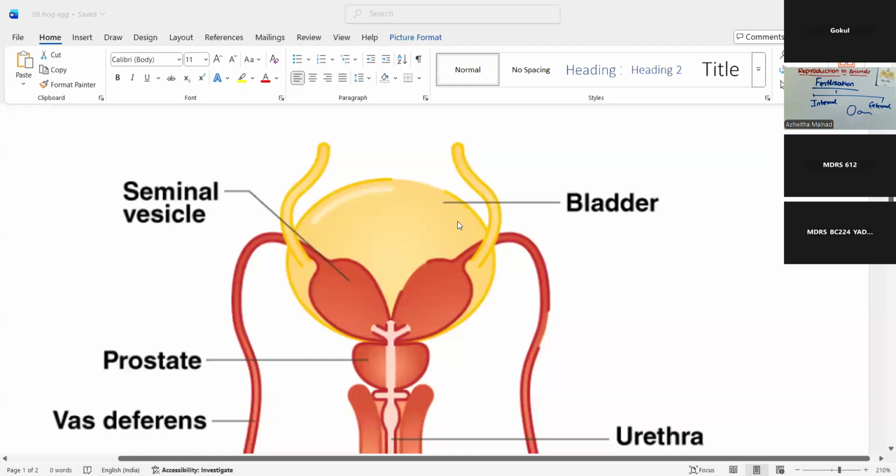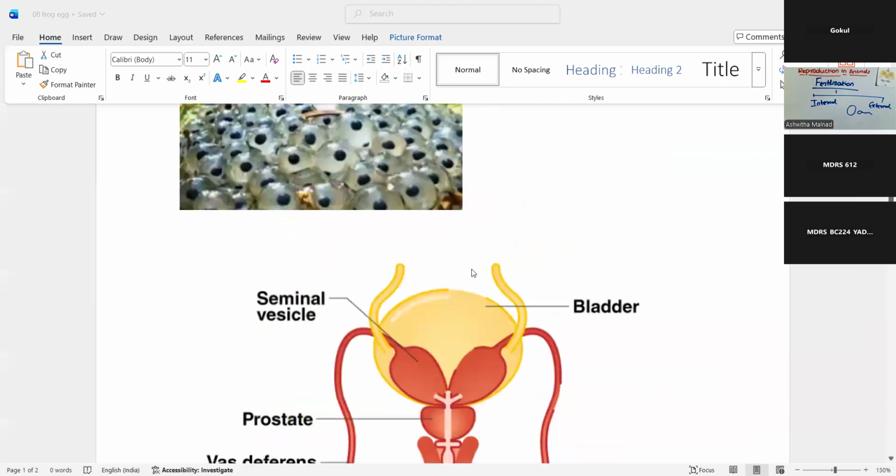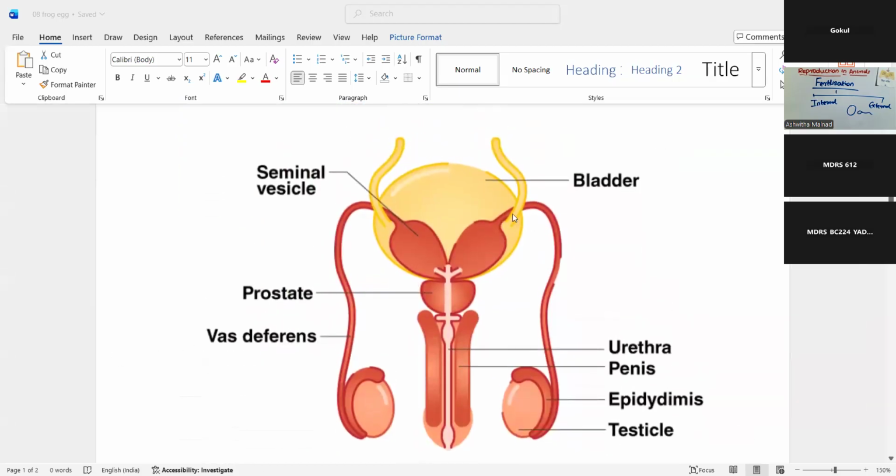The male and female gametes again, with points here. Okay, so this is a male reproductive organ. This part would be a bladder. Okay, urinary bladder. This is called seminal vesicle.